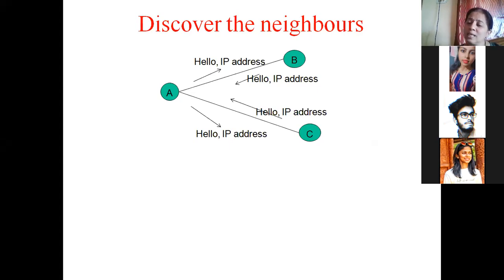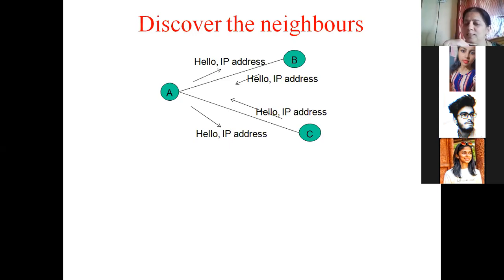So now A is just booting. A has just joined the network, so it doesn't know who its neighbors are. So how does it discover the neighbors? A will create special packets called hello packets. You call them hello because generally that is what we do. Suppose a new person comes to your house or to your class. You don't know him, so you just say, hi, hello, I'm so and so. What is your name? You introduce yourself. Like that, A will also introduce itself to the neighbors.